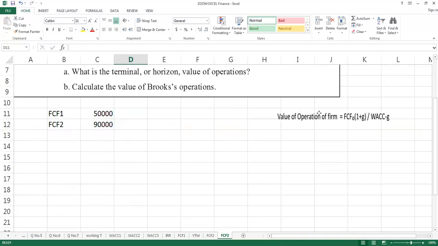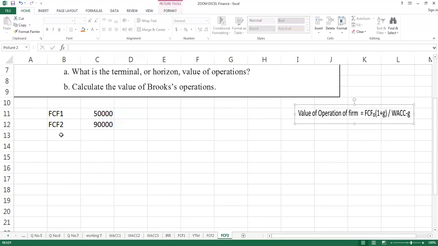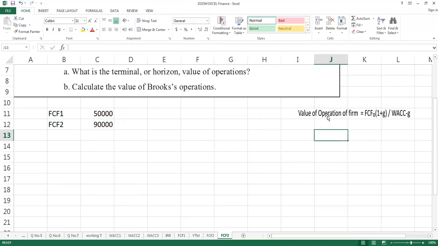So student, in this type of question, we can calculate value of operation in second year with the help of free cash flow of third year and divided by WACC minus growth. Remember that whenever year you are working on, you need to take a growth rate and you will divide it by WACC minus growth.